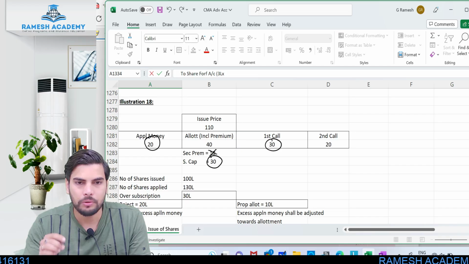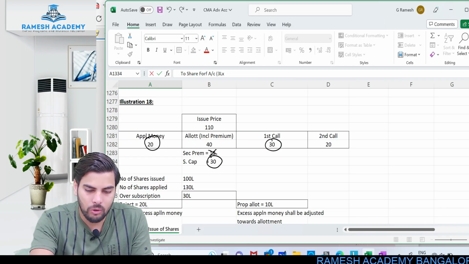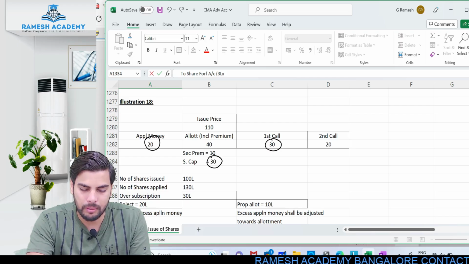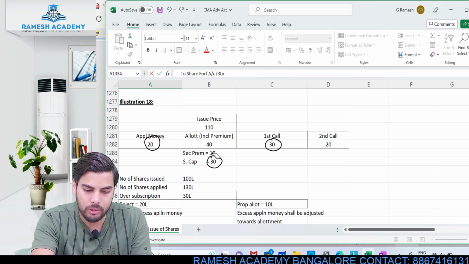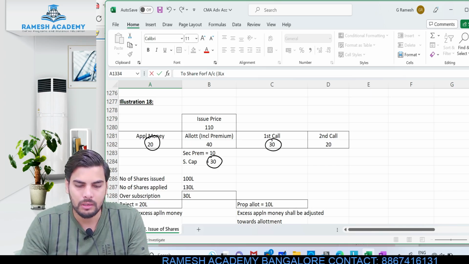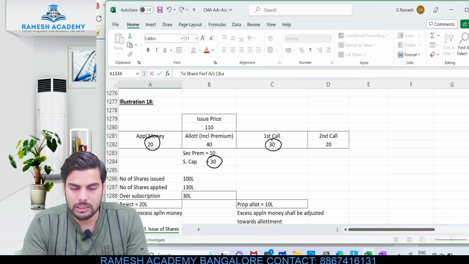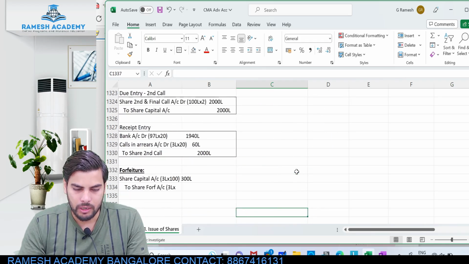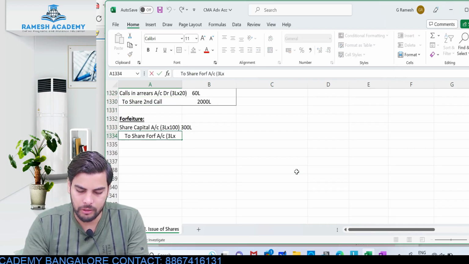Getting my point? So when I say securities premium is already received, ignore it. Even this 10 rupees of premium has to be ignored, because it is already received. I'm not worried about this premium at all. Clear? So effectively 20 plus 30 plus 30, that is 80 rupees, is what has already been received. So when I pass this entry for forfeiture, share forfeited account will represent the amount already received, to the extent of 80 rupees.